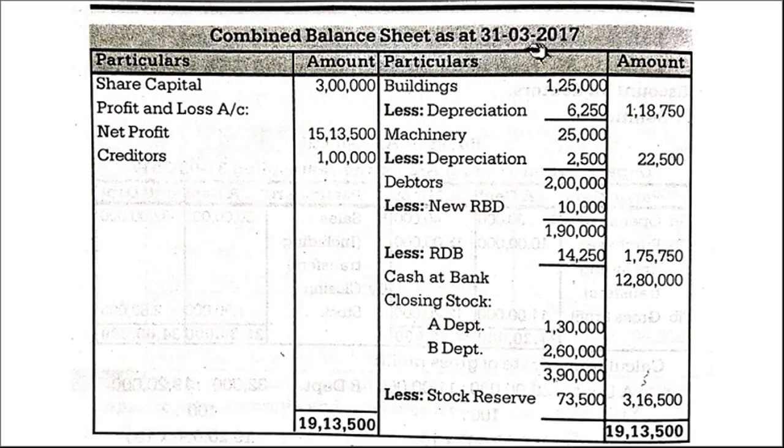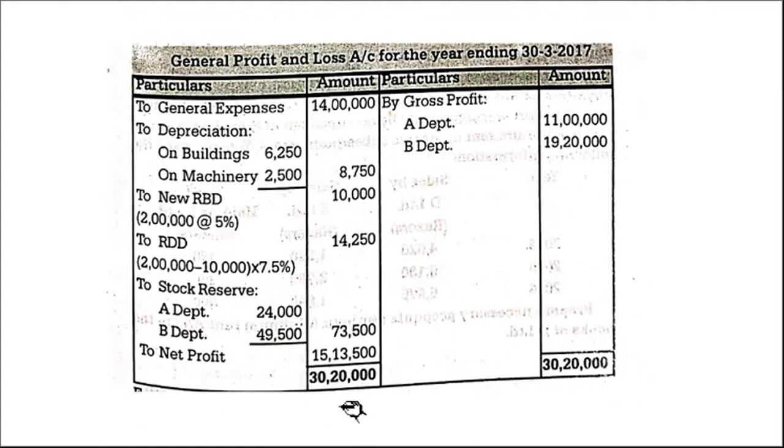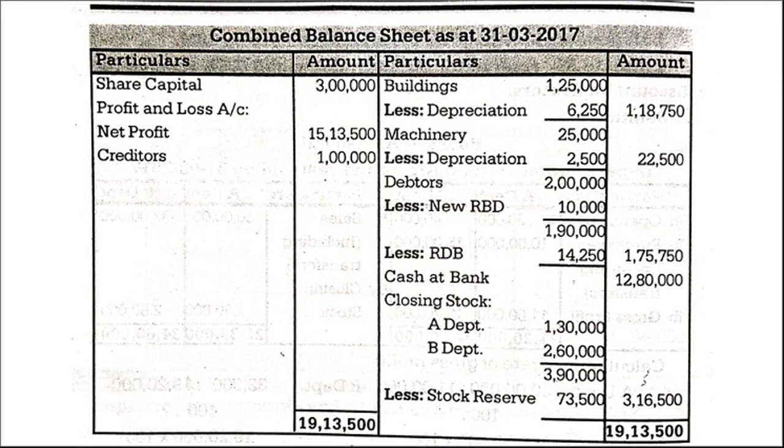Finally, we are preparing the balance sheet, combined balance sheet. Share capital is given. Okay. So net profit 15,13,000. So this one we are writing. Then creditors, it is given in the problem. Building less depreciation, machinery less depreciation, debtors less new RBD and reserve for discount on debtors. So both we have to deduct. Whatever we have given in the profit and loss account, we have to deduct it.